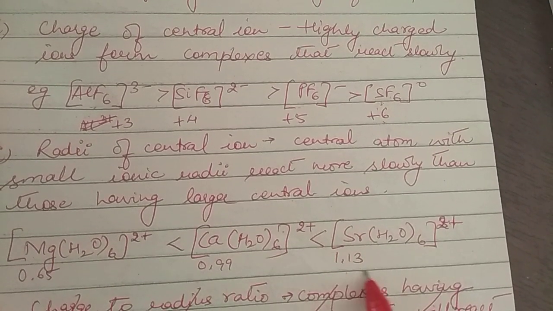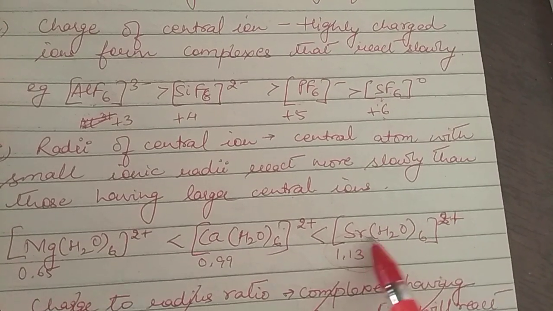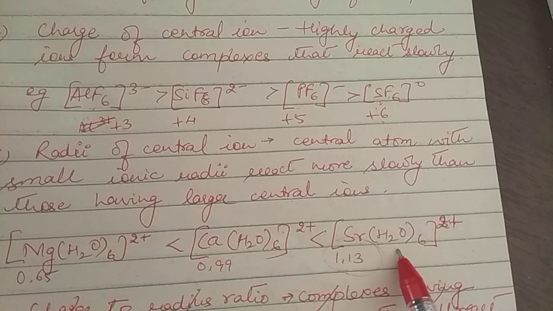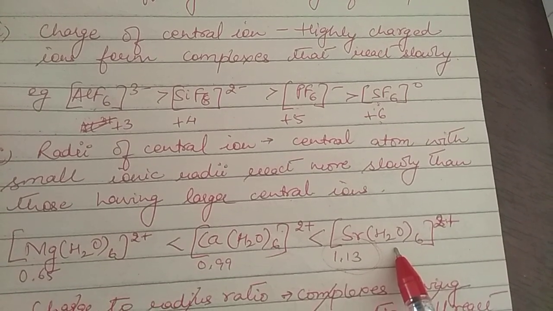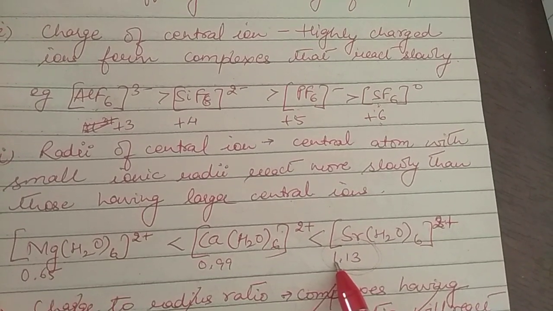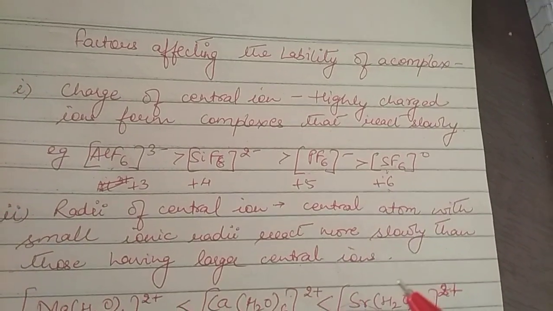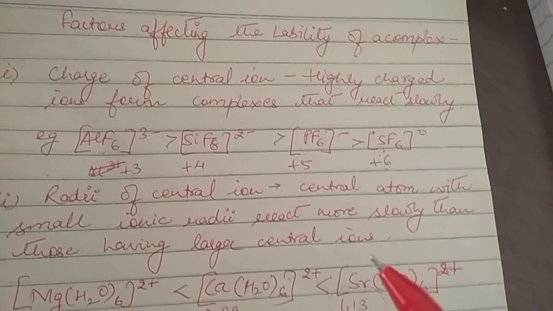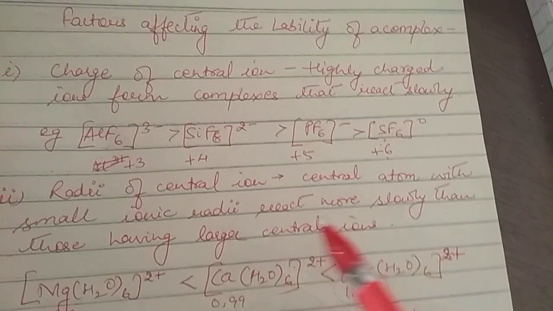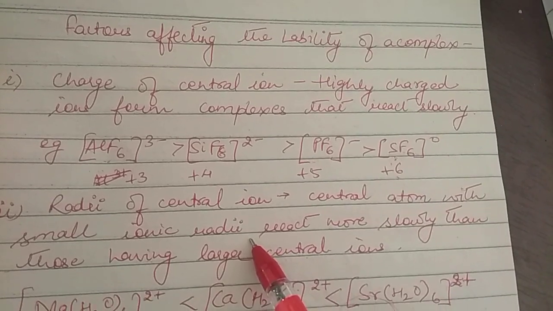The radius of strontium is the biggest, 1.13 angstrom, and the charges on the complexes are similar, but we can see the lability differs. Strontium is more labile compared to magnesium. We can further discuss the charge to radius ratio also, but this is applicable only to octahedral complexes. Square planar complexes don't follow that. So we are sticking to only two major factors, charge and radii.